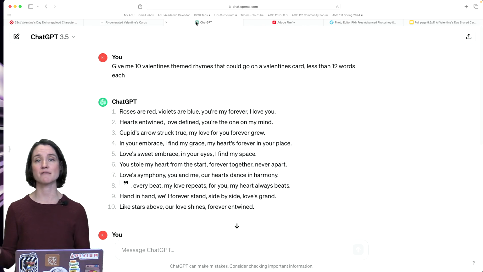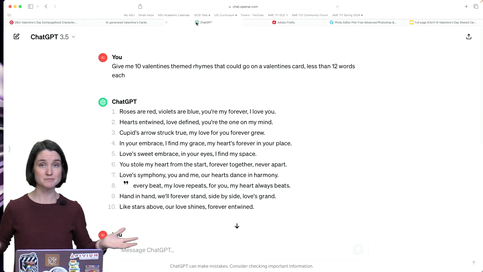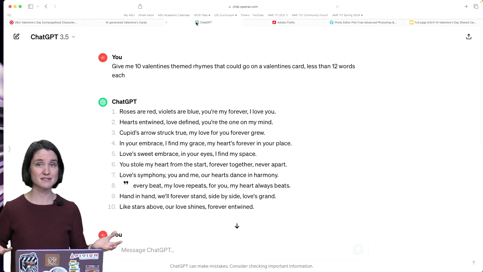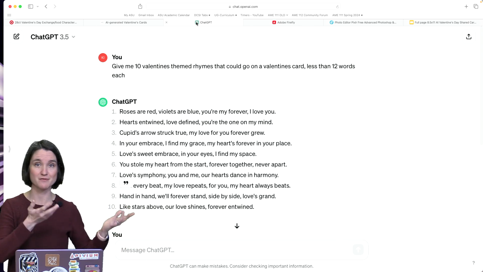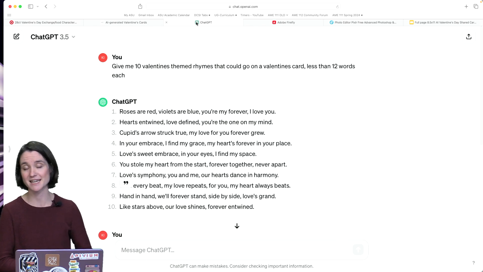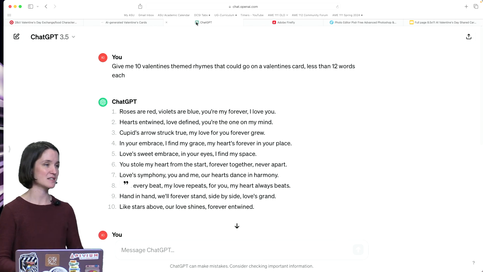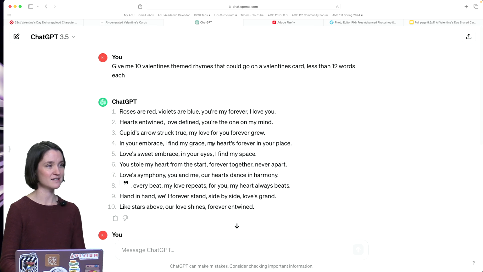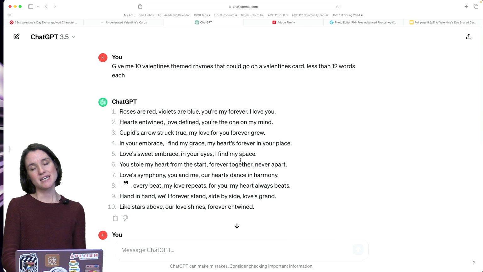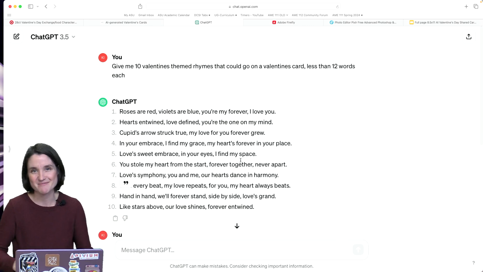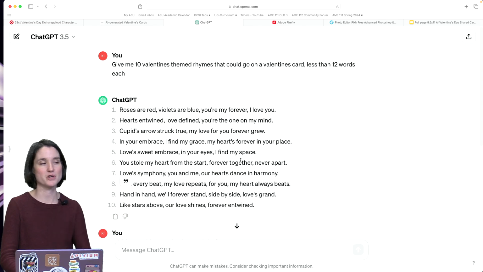And this is the stuff that ChatGPT is really good at. You know, it's looking at a bunch of text that already exists, like rhyming words and Valentine's Day related words, and it can spit out these kind of amazing phrases immediately, okay? And then I said, yeah, these are good. These are typical. I don't like them. I think they're so cheesy. Make them weirder.